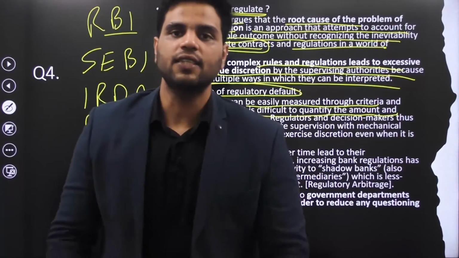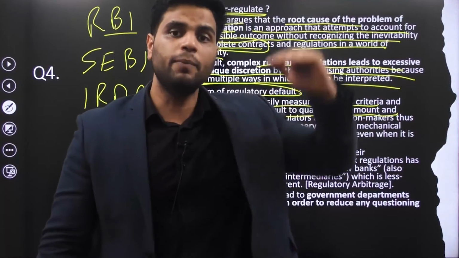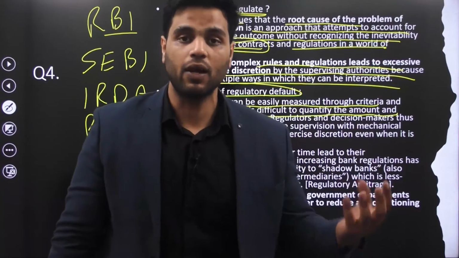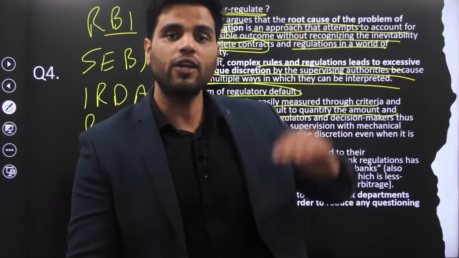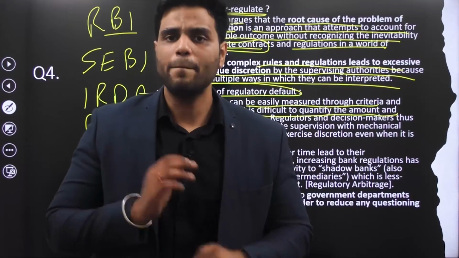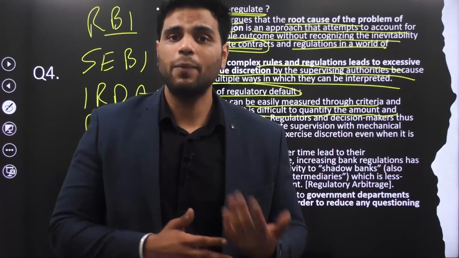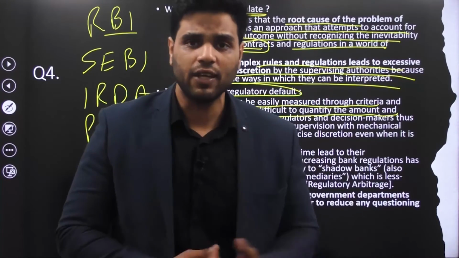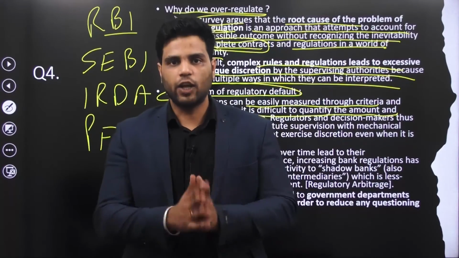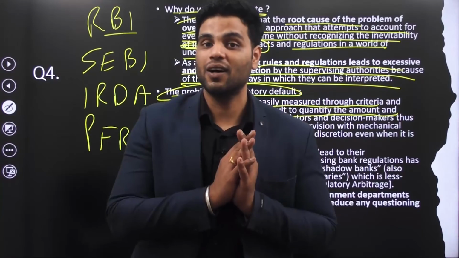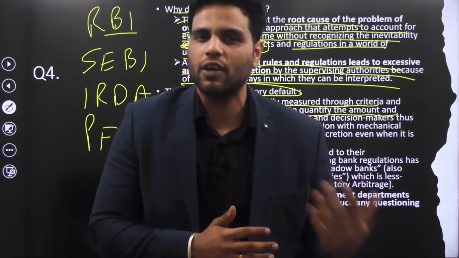Well, if RBI wants to check whether a bank is performing properly or not, it will give you certain metrics which are measurable, quantifiable, like gross NPA ratio, capital adequacy ratio, return on assets. These are quantifiable things. But it's very difficult to measure the qualitative aspects. It's very easy to measure whether RBI is actually regulating these banks, but it's very difficult to check whether RBI is properly supervising these banks, because supervising is a qualitative function.